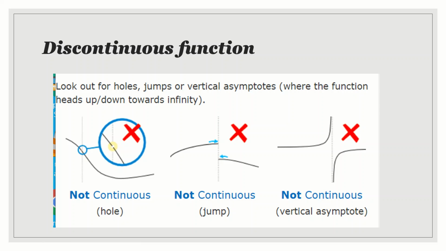Am I correct, children? Separately it is continuous, altogether it is not continuous. And also we can say this as it is continuous from this point to this point, as we say in the trigonometric function, and also from this point to this point. At this point it is not continuous.